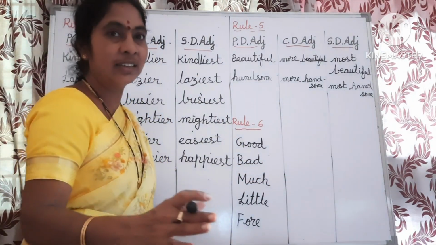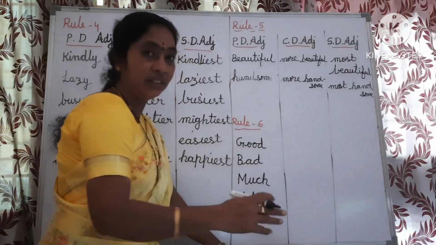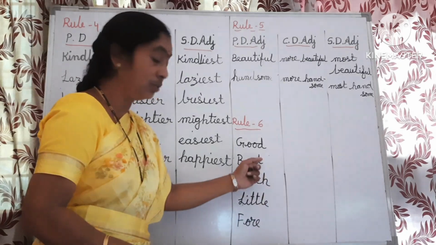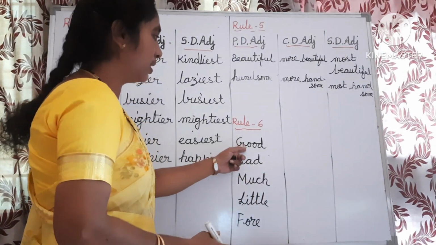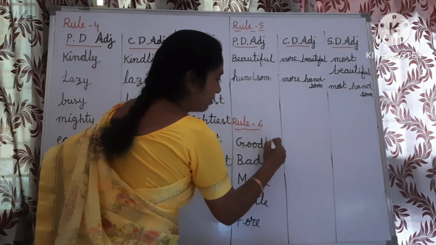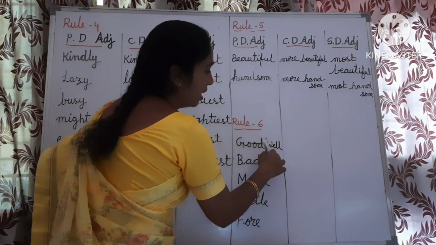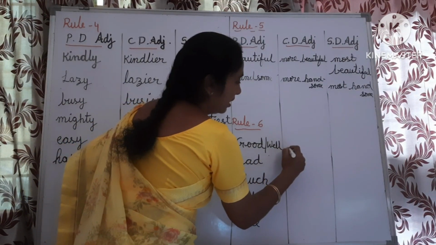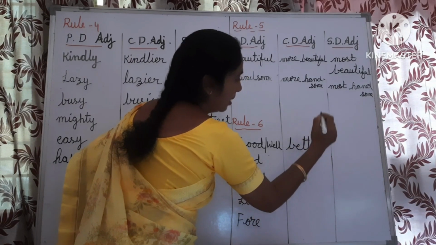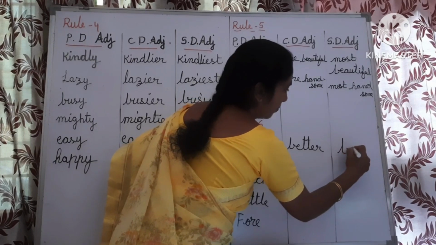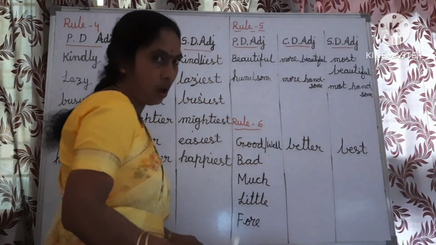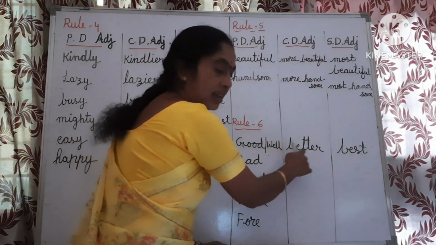Rule number 6. For these adjectives, we should not add er, est in the comparative and superlative degrees. We have to change the spelling. What is the comparative form of good? Good or well, this is the positive degree. The comparative degree of good or well is better. Superlative degree, best. Good, better, best. Or well, better, best.